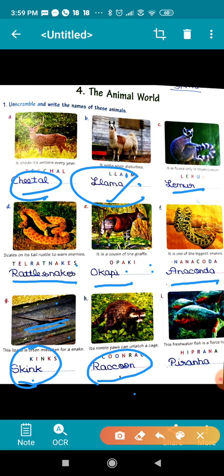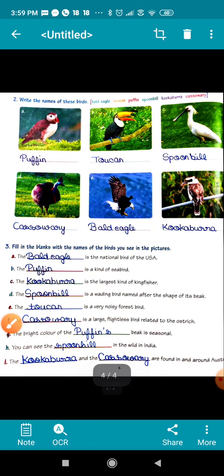Now next one is a freshwater fish, and it is a fierce hunter also, and the name of this fish is piranha. Now children, here you can see the picture of some birds, and you have to recognize and write the name.